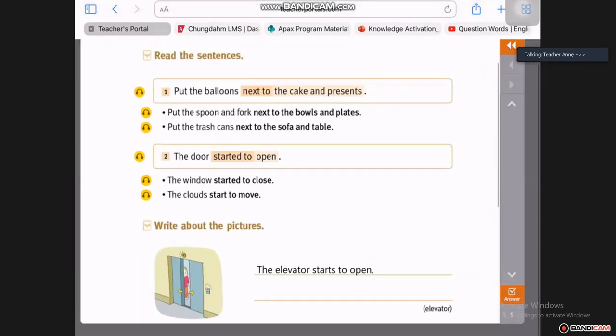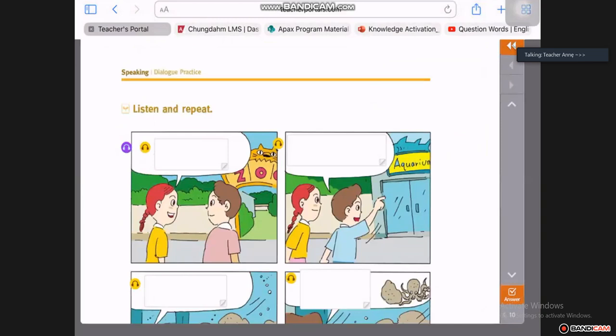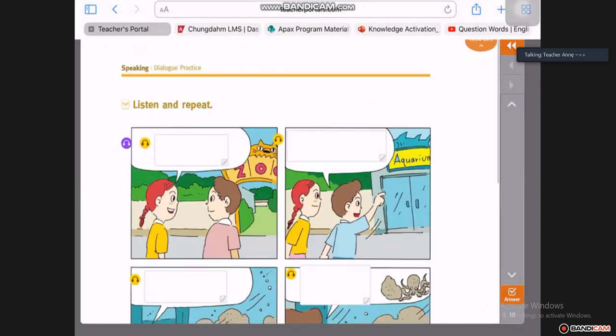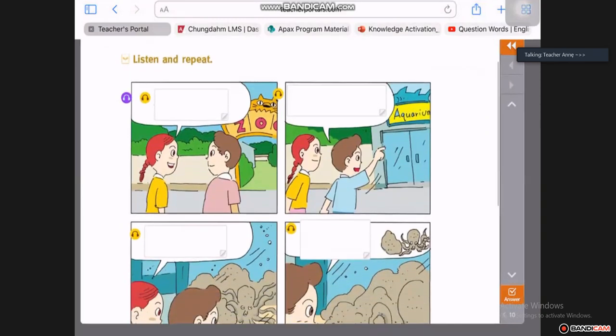Okay, let's go to our next page now. Dialogue practice. I want you to do the dialogue practice as part of your homework. You can see, let's quickly listen and see what they say.